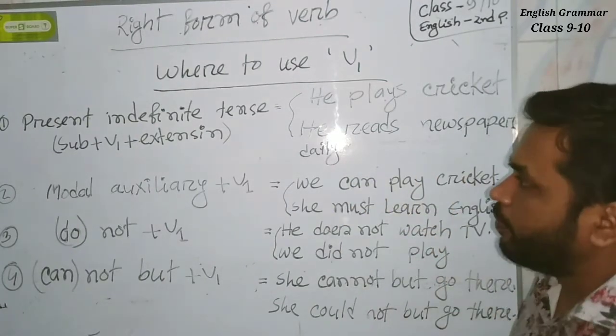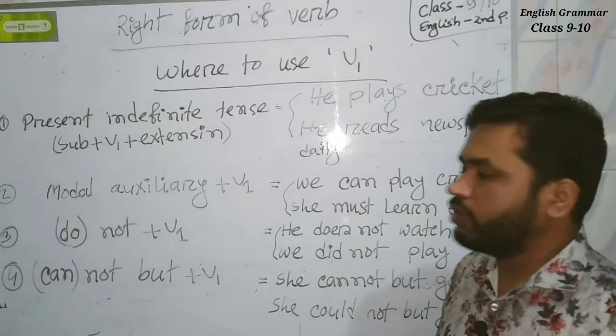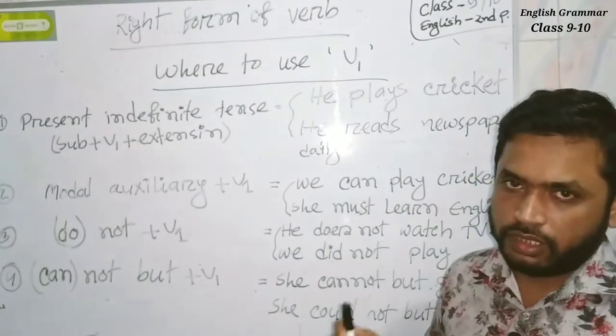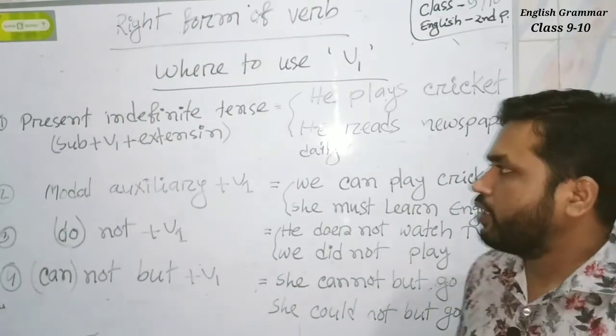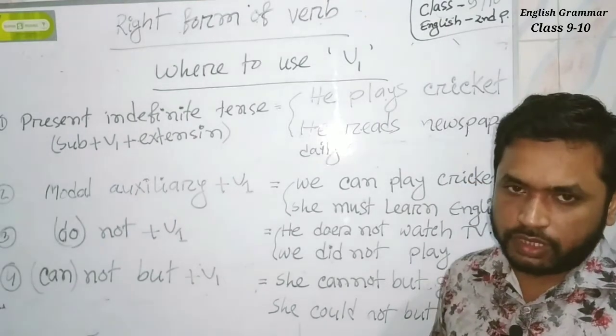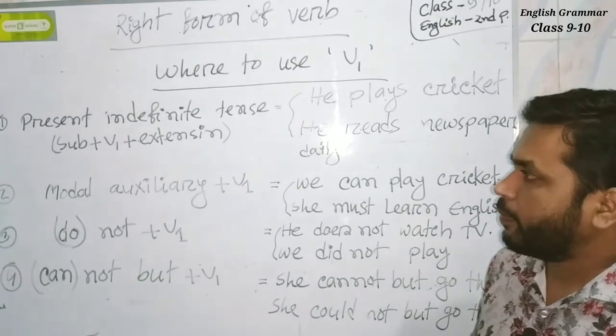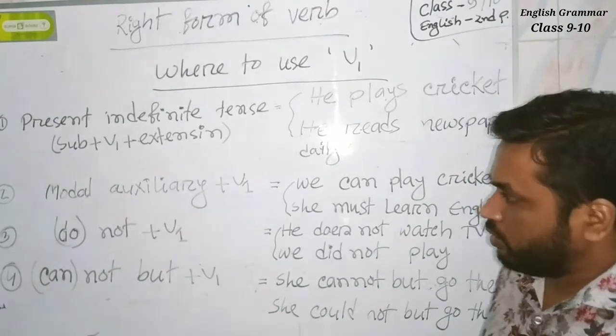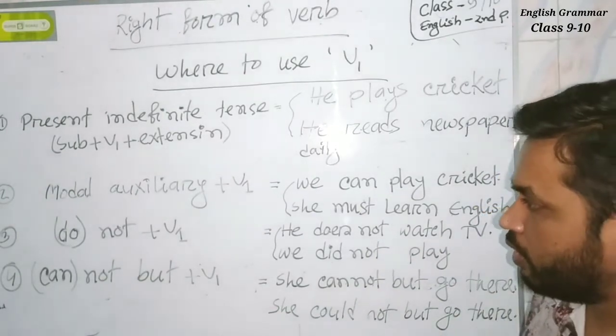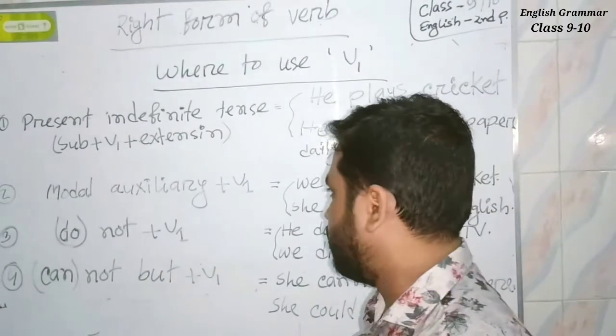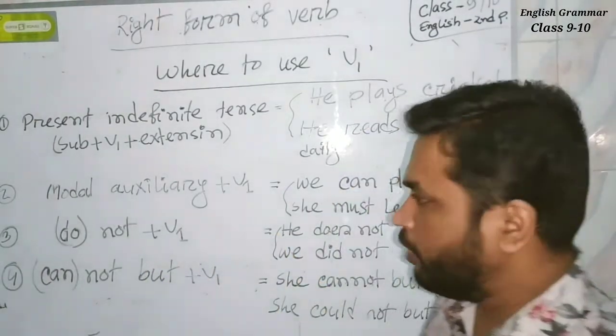We also use present indefinite tense to indicate a universal truth, such as the earth moves around the sun, health is wealth, honesty is the best policy. Now we can go to the second rule. After modal auxiliary we use B1.